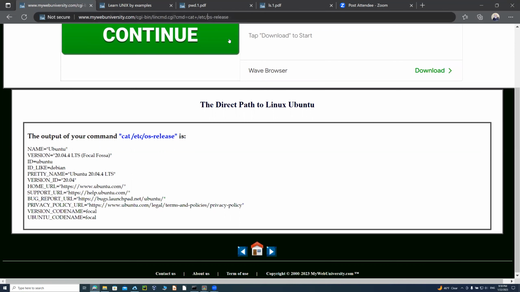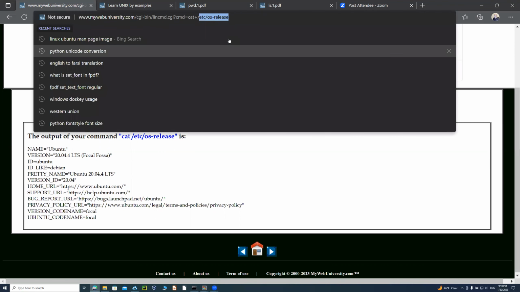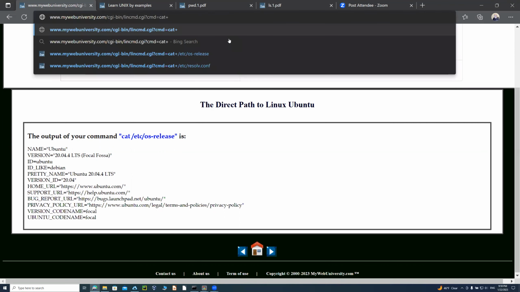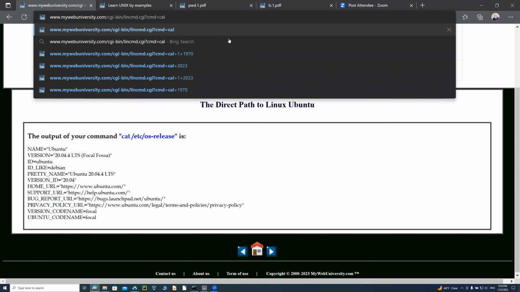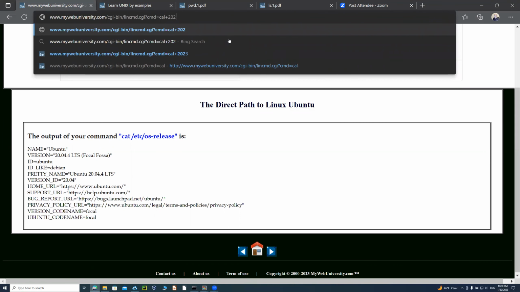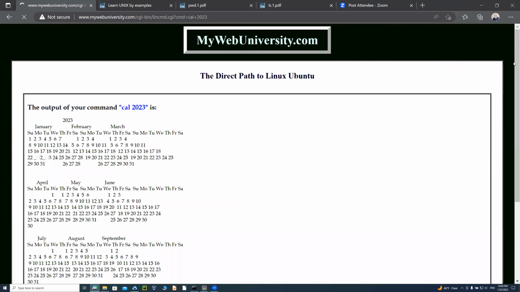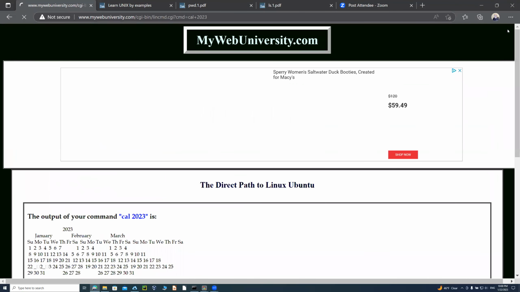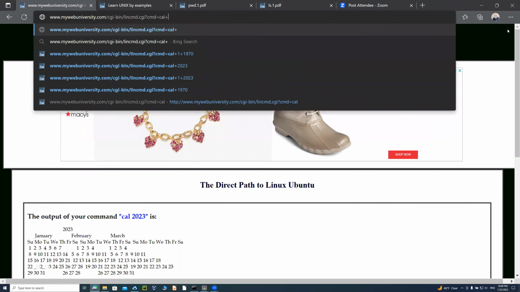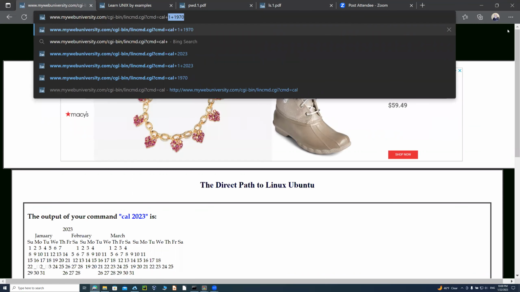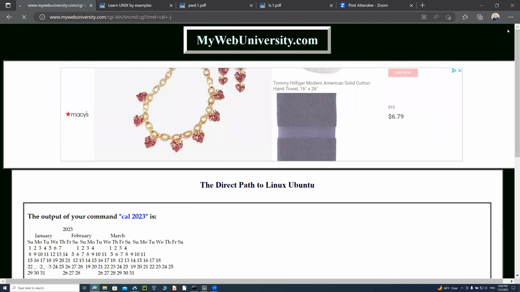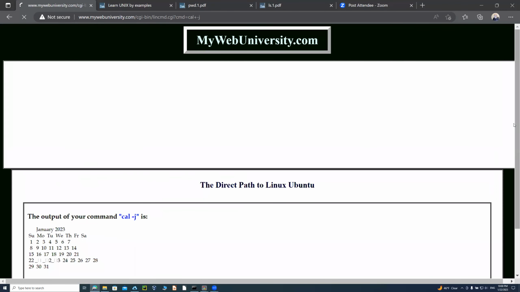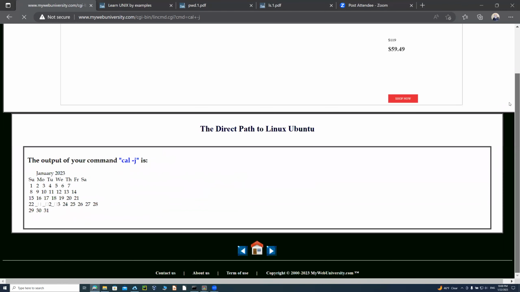Like, for example, remember the calendar command. I don't know if it showed there or not. You can say calendar plus 2023. It will just show the calendar of 2023. And if you just say calendar plus, let's say, dash Julian format, you could get the Julian format, you could see that it is there.